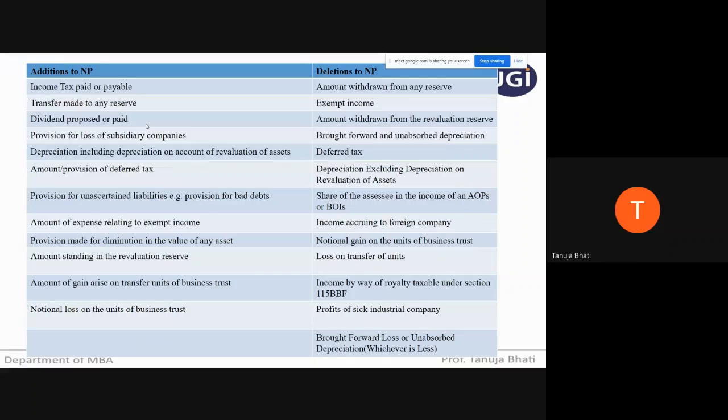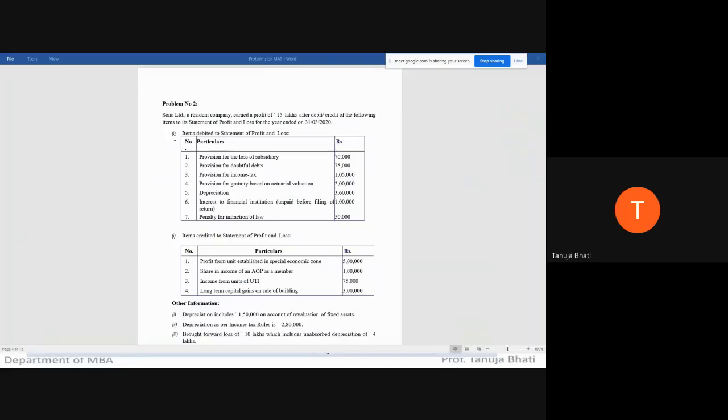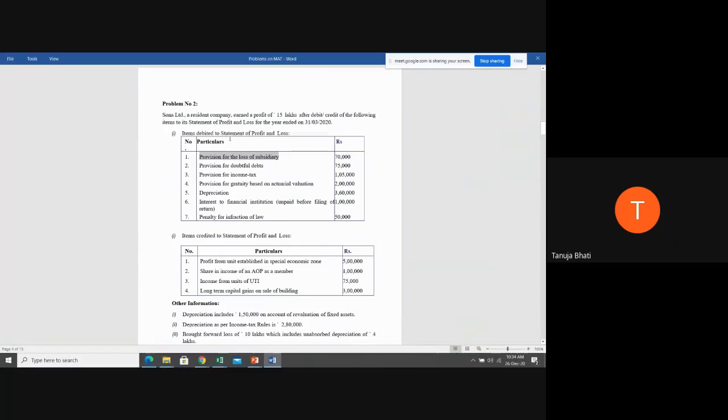See here, additions to net profit. Provision for loss of subsidiary company. We are supposed to add it in order to derive the net profit. Is this clear? So this has to be added to the net profit in order to arrive at the book profit. Is this clear, students? First point. Yes, ma'am. Next, provision for doubtful debts.